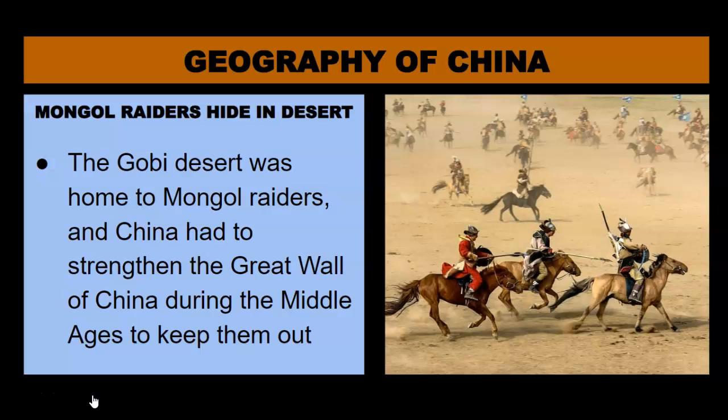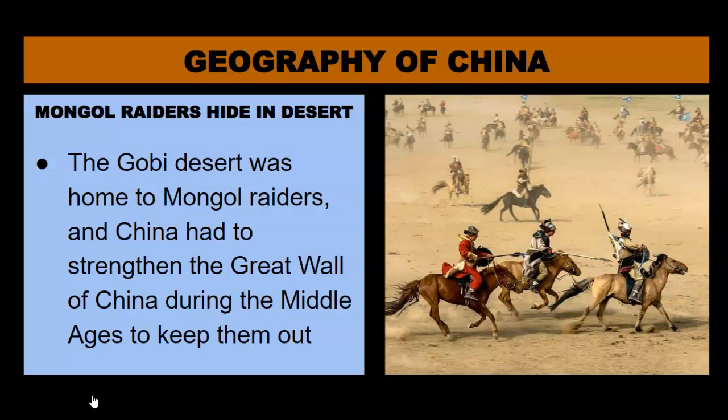Now the Mongols, they were adapted to the desert. They're one of a handful of tribes on Earth that actually have lived traditionally and permanently in some of the world's biggest and most dangerous deserts. So Mongol raiders, they would hide in the desert. The Gobi Desert was home to Mongol raiders, and China had to strengthen the Great Wall of China during the Middle Ages to keep it out.